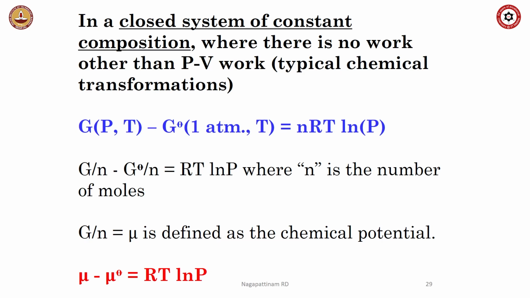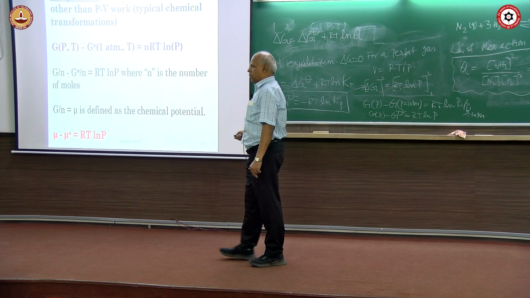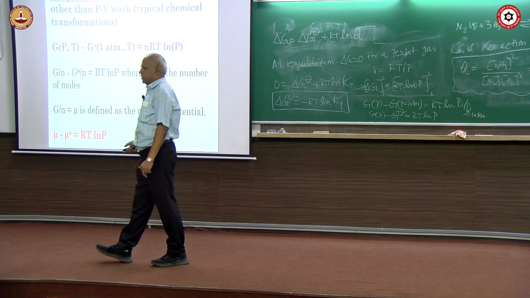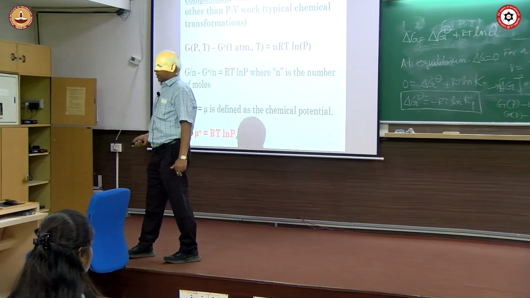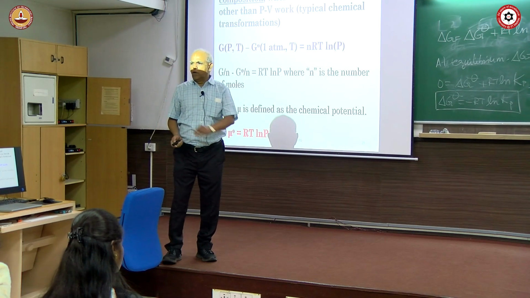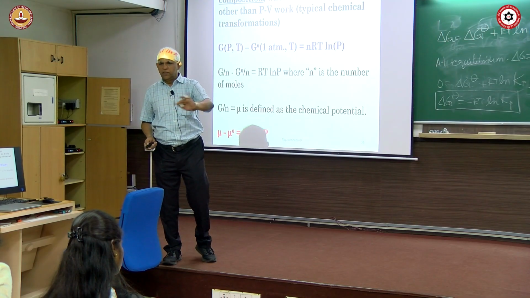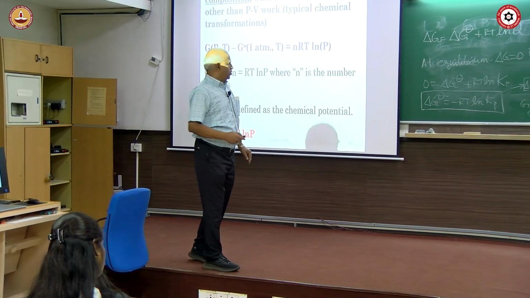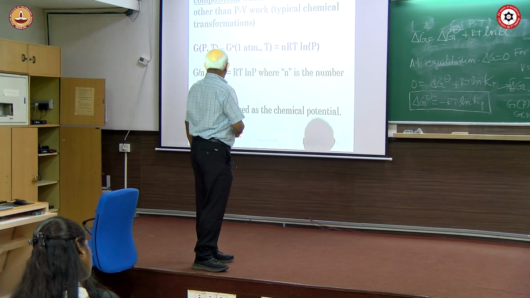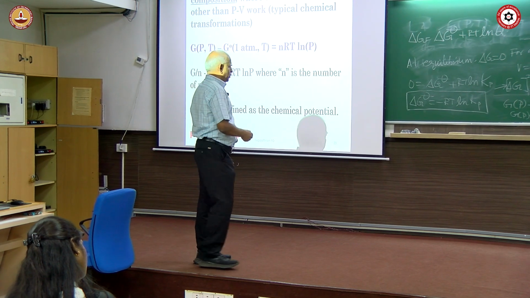Okay, and this G by N, number of moles, is defined as a chemical potential. In order to compare something that happens in a reaction flask, invariably we normalize everything to 1 mole, because then it is easy to compare it per mole. So, G by N, chemical free energy by N, is defined as the chemical potential.